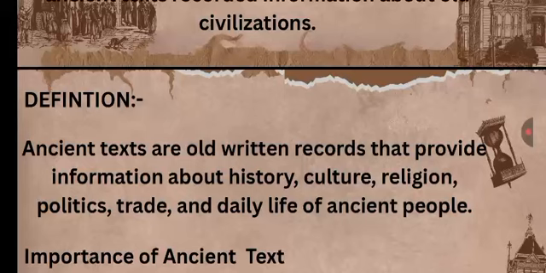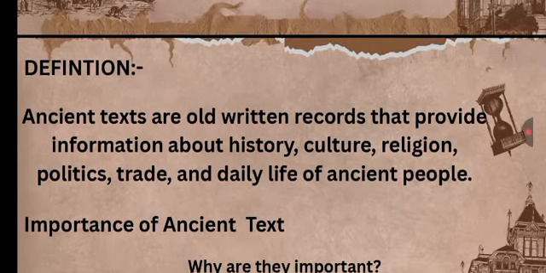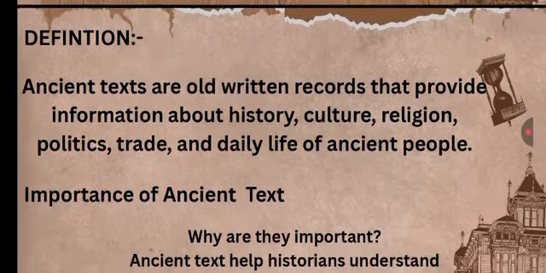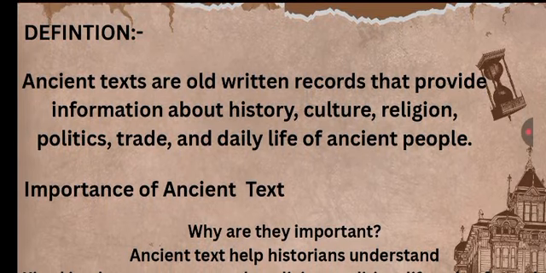So, what does ancient text mean? Ancient texts are the old written records that provide information about history, culture, religion, politics, trade, and daily life of ancient people. It helps us to know how the people used to live at that time, how the trade used to grow, how the politics used to run, and how the culture and religion were at that time.